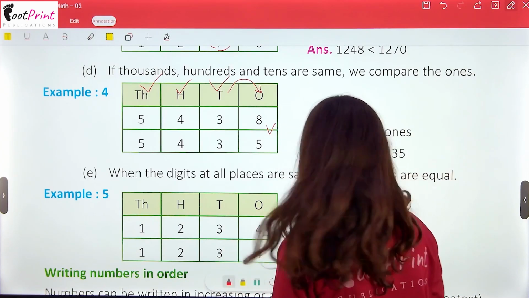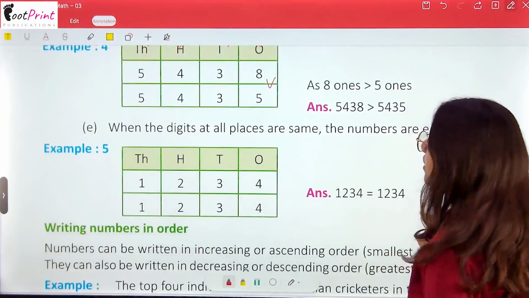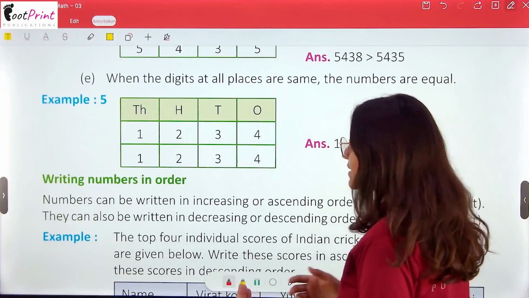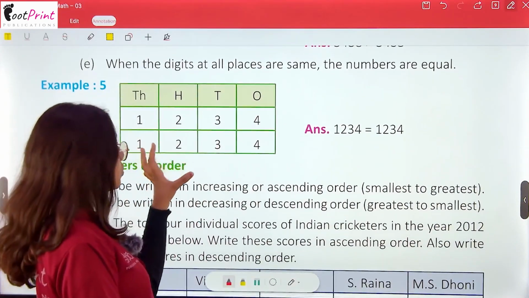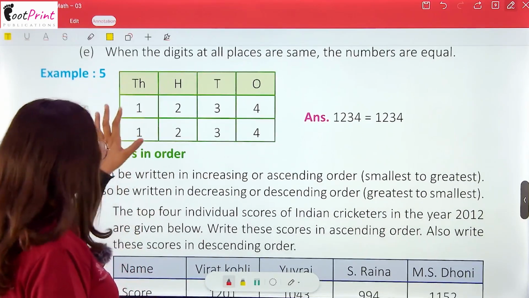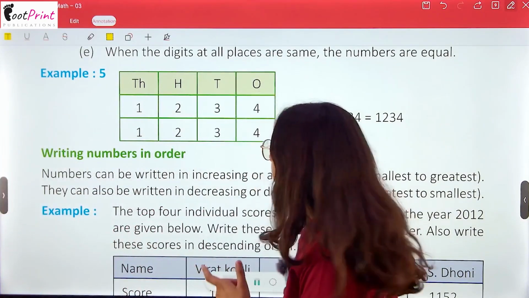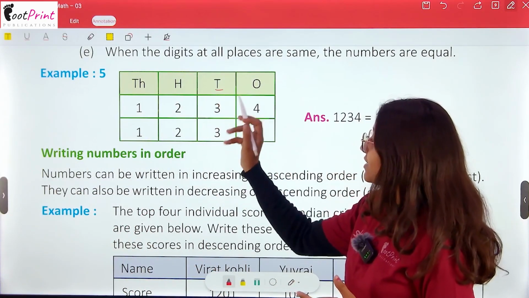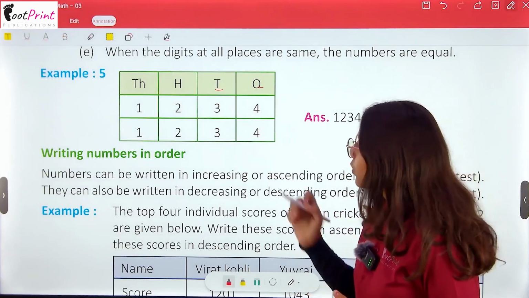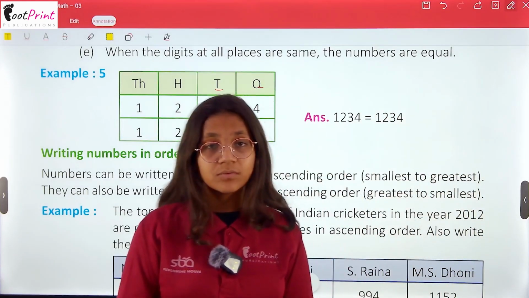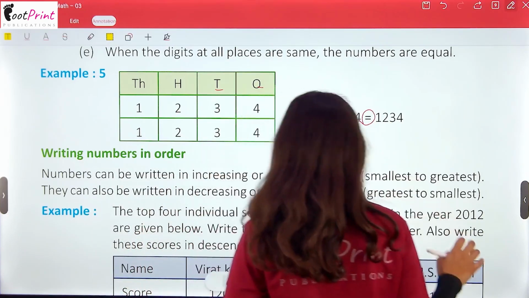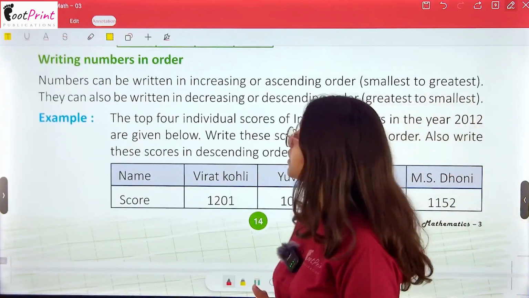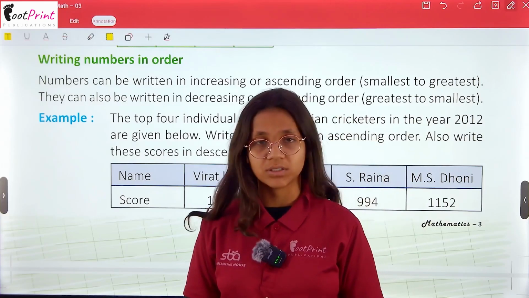Obviously 8. Now when the digits in all places are the same, like shown in this example, see, thousands place 1 and 1, hundreds place 2 and 2, tens place 3 and 3, and ones place 4 and 4, so now what will we do? Remember always, we will use the equal to sign here. So, writing numbers in order.